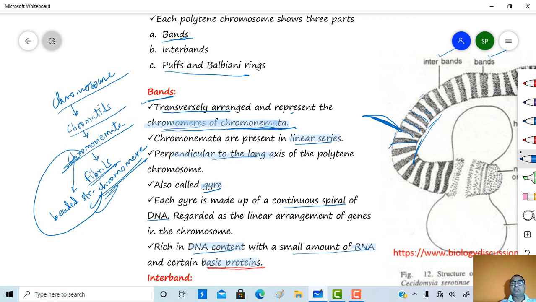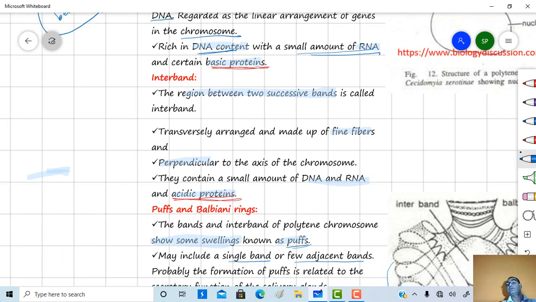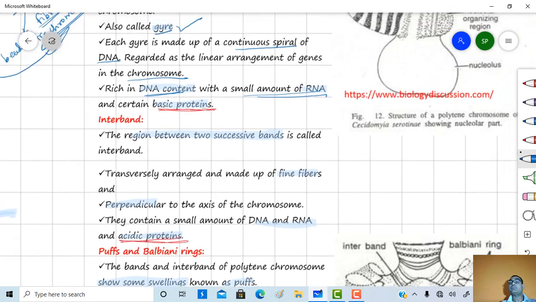As already said, these are also called gyres, and this gyre is made up of a continuous spiral of DNA. This is regarded as a linear arrangement of genes in the chromosome. These are rich in DNA content and a small amount of RNA and certain basic proteins.